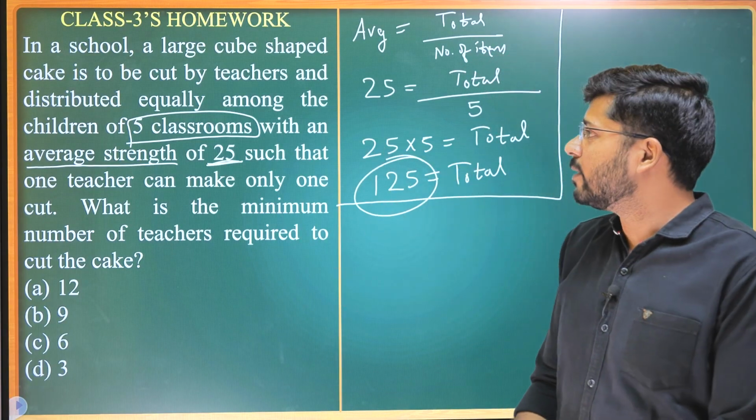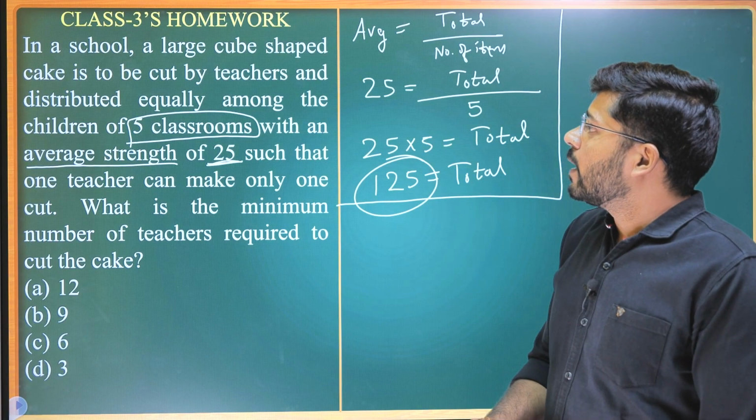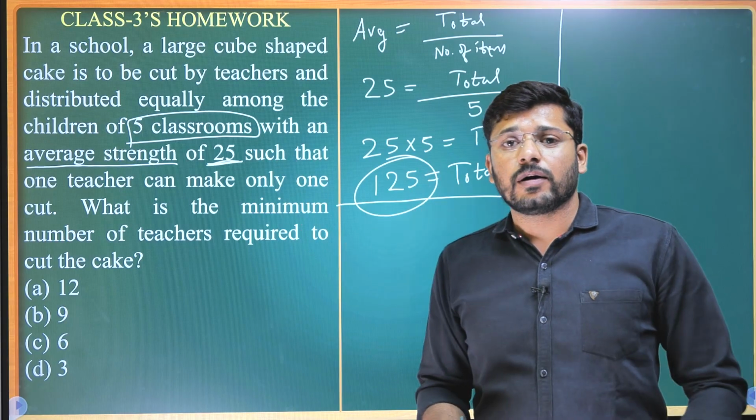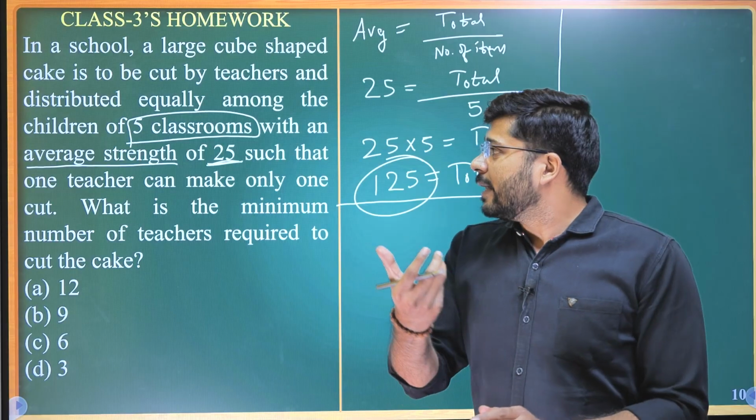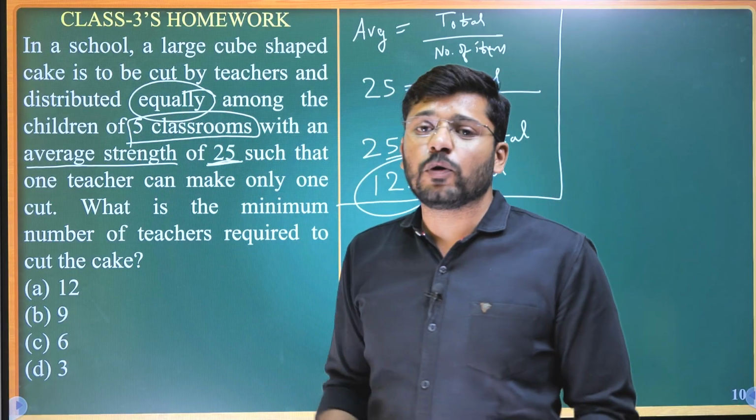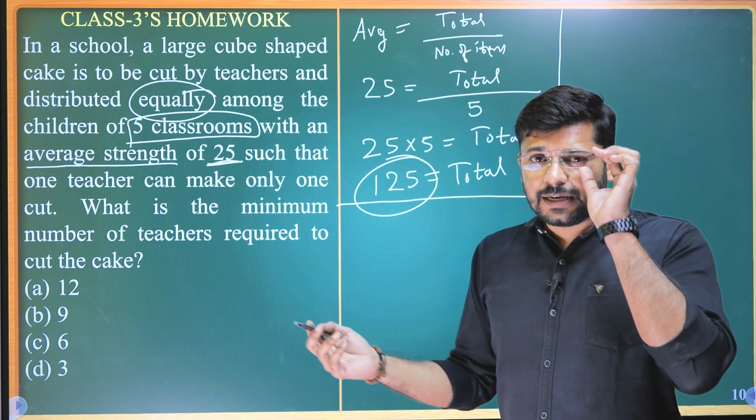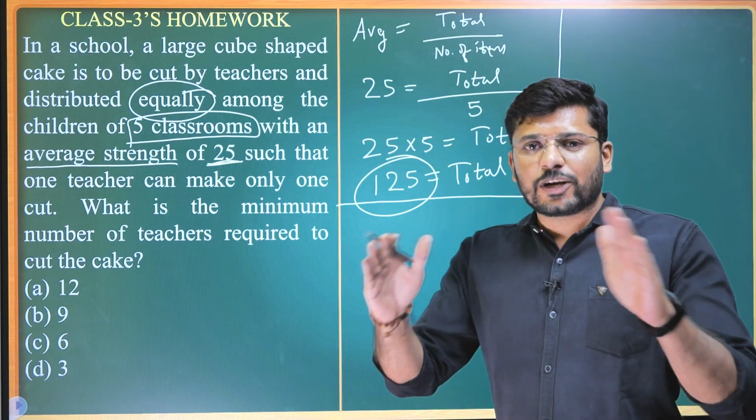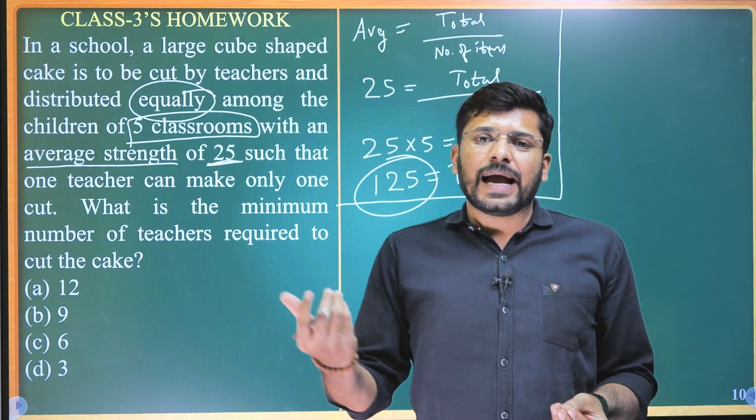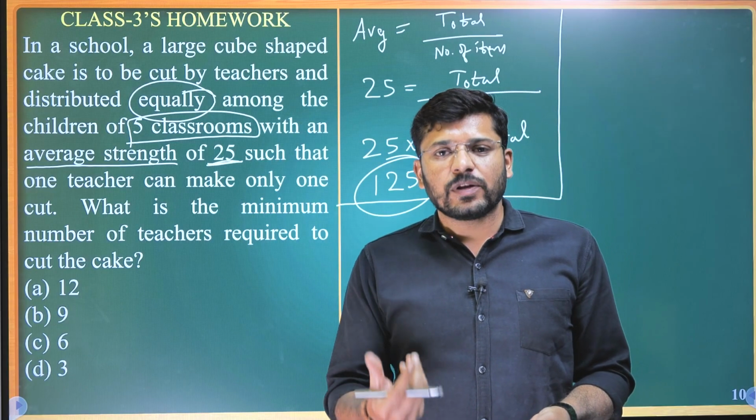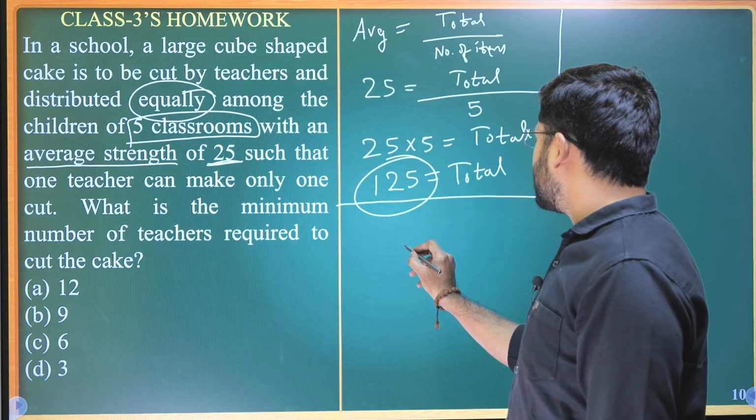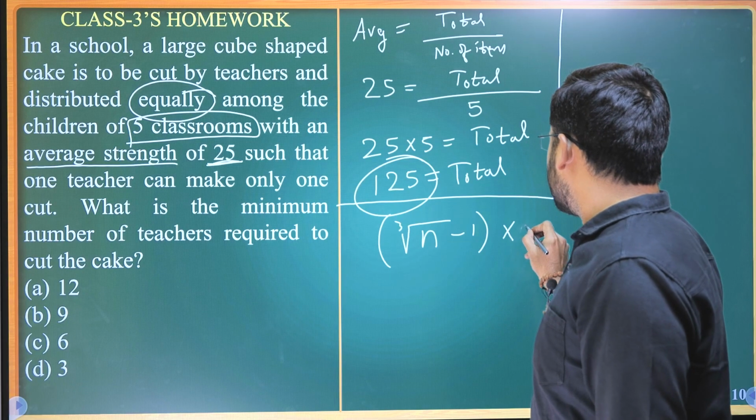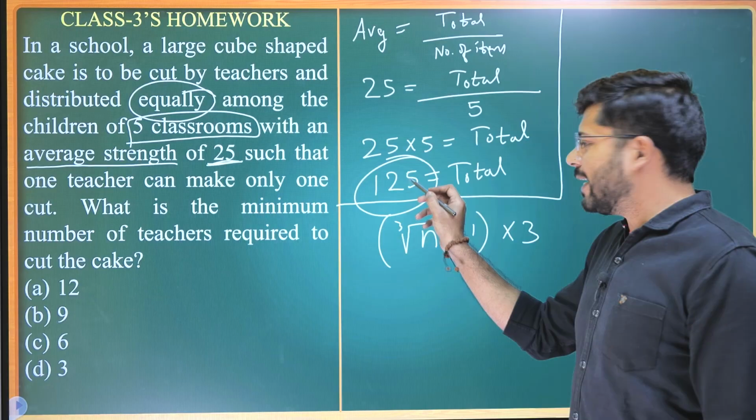Now we are not done with the question yet. The question says that a large cube-shaped cake is to be cut among these 125 children so that each of them gets an equal amount of cake. And this is a question on cube cutting, and we have a formula for this one, right? Whenever a cube is to be cut into a number of smaller cubes, and that number is a perfect cube, then the formula that we use is (cube root of n minus 1) into 3. Yes, in this case n is 125.